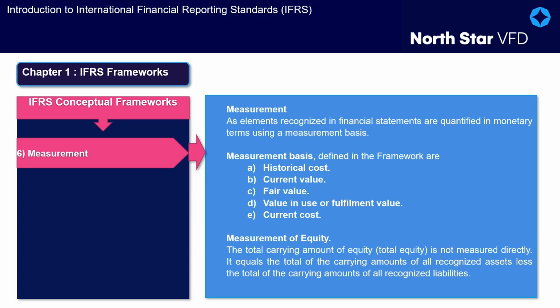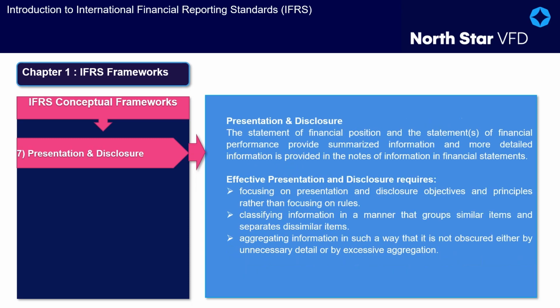3. Current cost. The current cost of an asset is the cost of an equivalent asset at the measurement date, comprising the consideration that would be paid at the measurement date plus the transaction costs that would be incurred at that date. The current cost of a liability is the consideration that would be received.